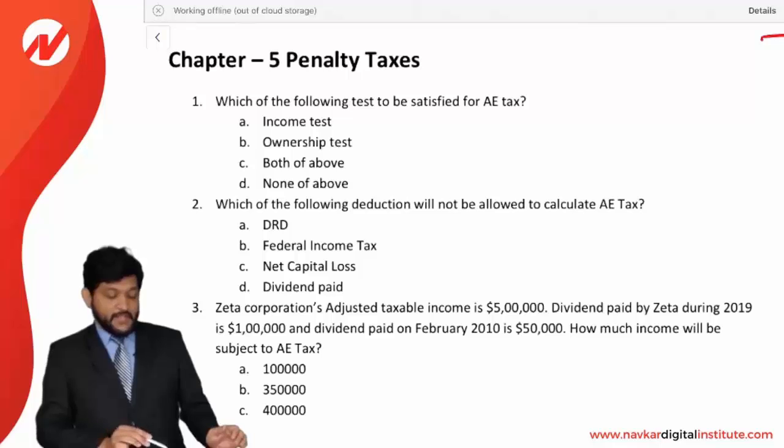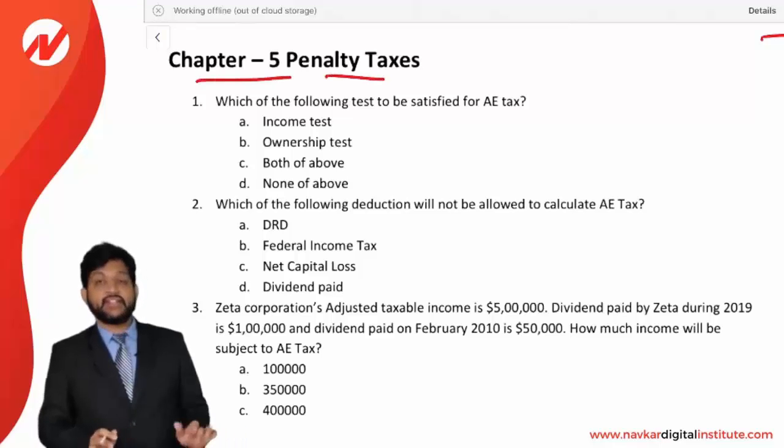Now friends, let us see the MCQs of this chapter number 5, penalty taxes. We have seen already the theory. Now we need to see the MCQs.